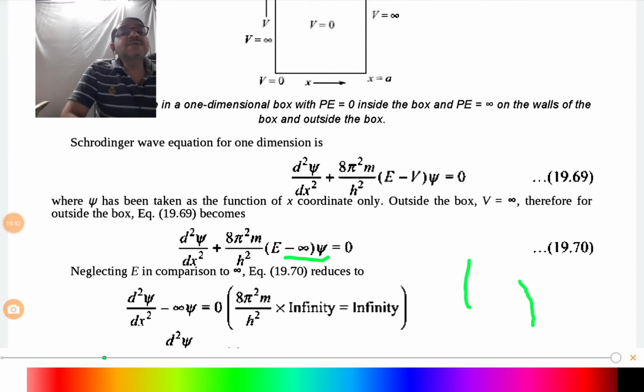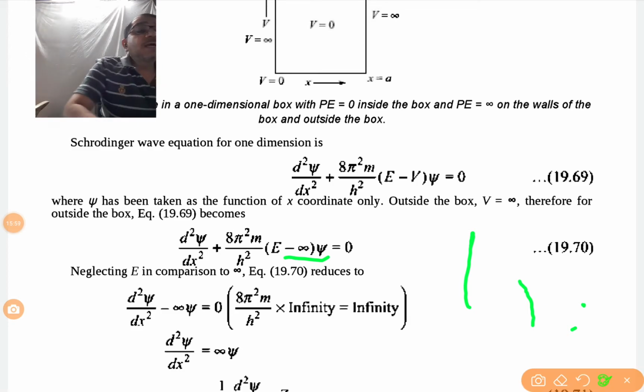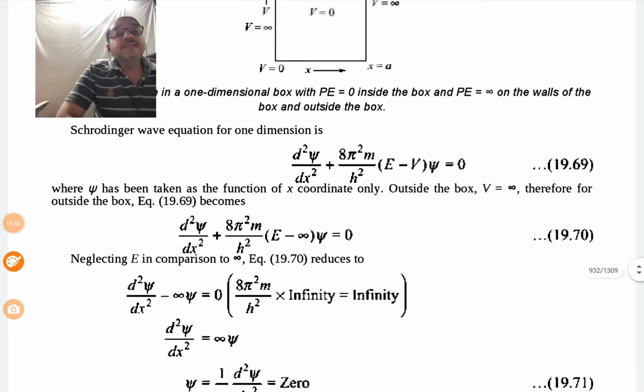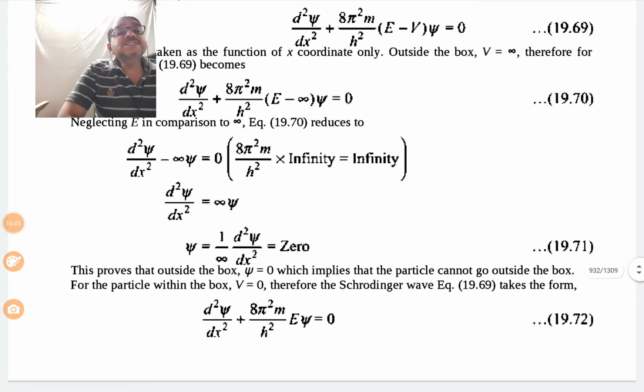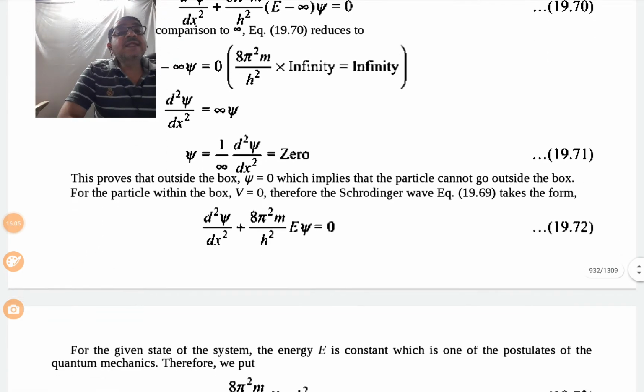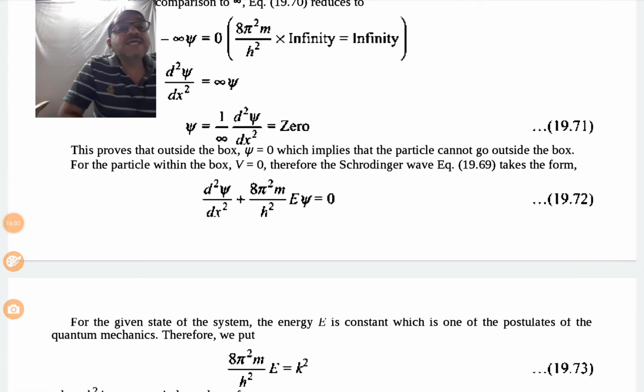So this equation is replaced, and then it is simplified further, and it comes to be d square psi upon dx square plus 8 pi square m upon h square E into psi is equal to 0.